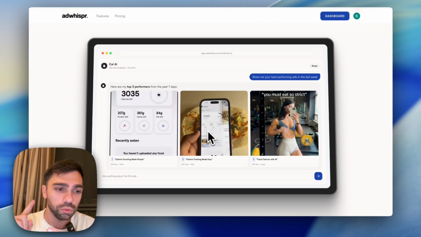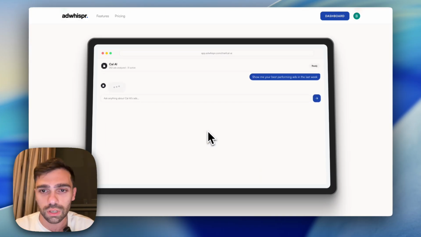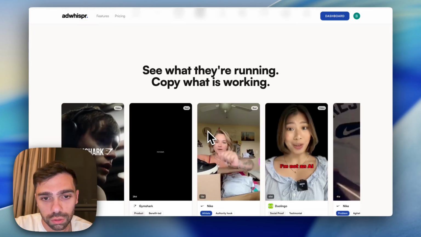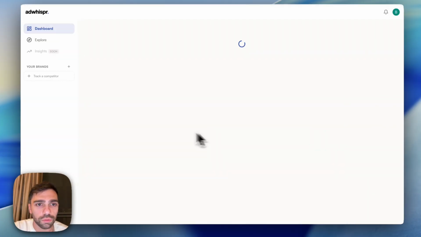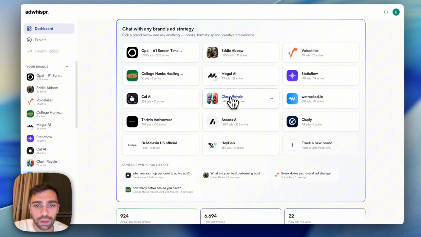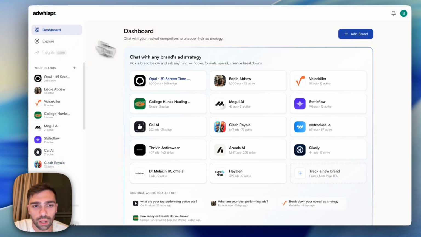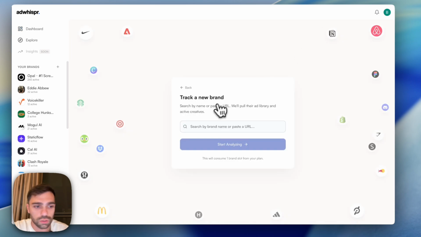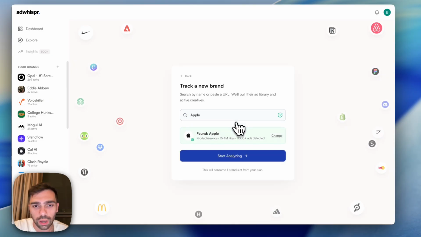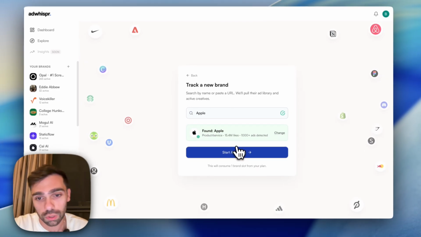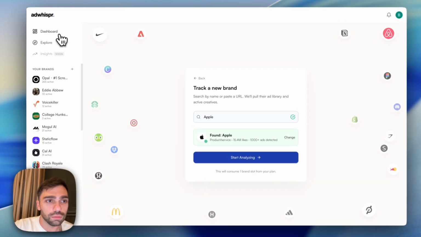So this is for people who are running any D2C brands, media buyers, paid agencies. This is a perfect platform for you. It's super simple to use. You sign in, you track your first brand for free. Here are a bunch; you can go ahead and ask any one of these. Clash Royale, if you're in the gaming space. You just add a brand and search it, like Apple, let's say. And boom, you can say, I want you to analyze all campaigns that Apple is running everywhere. It'll pull that data for you, and you can chat with it.